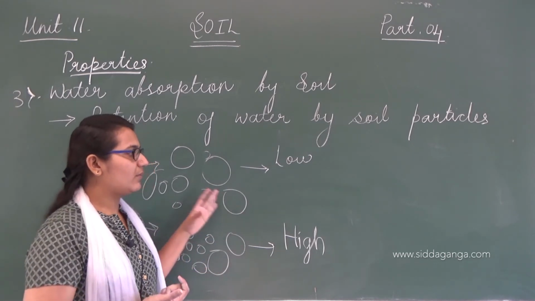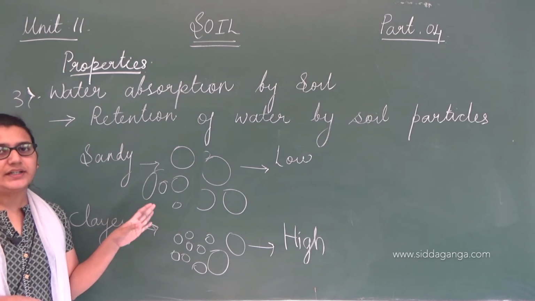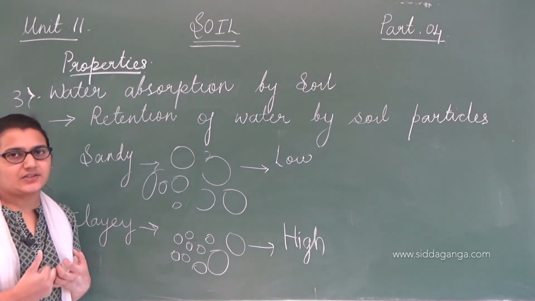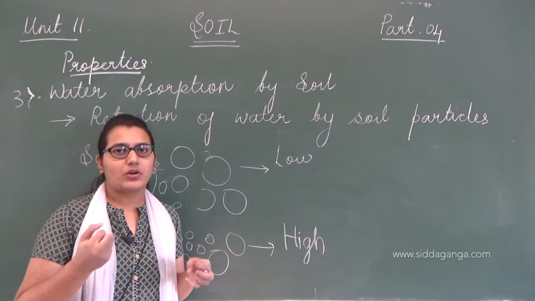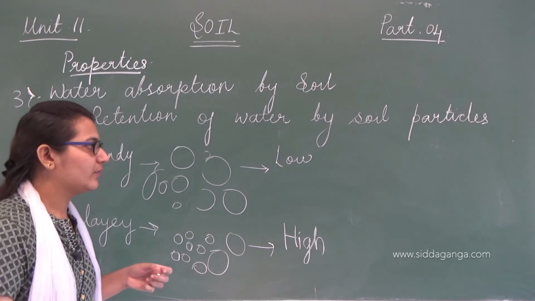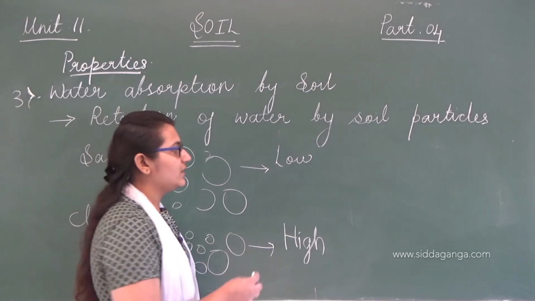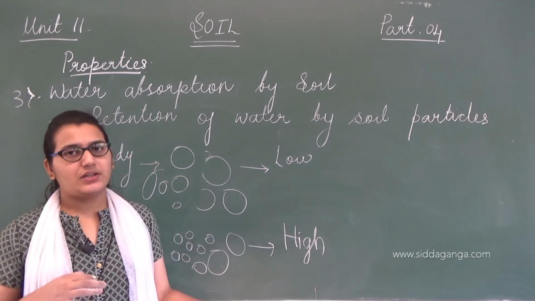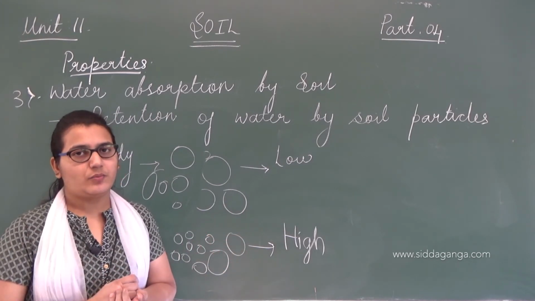So this is about water absorption by soil, that is, water retention. Retention is nothing but how long water stays inside the soil, like how soil particles hold water inside them. This water retention or absorption is very low in sandy soil, high in clay soil, and intermediate or adequate in loamy soil.